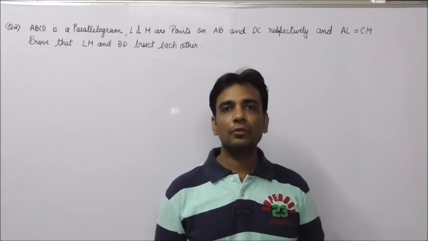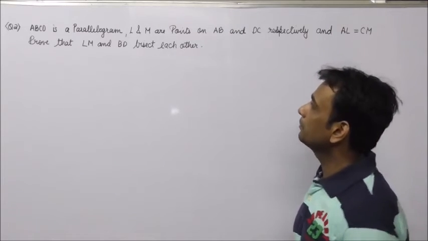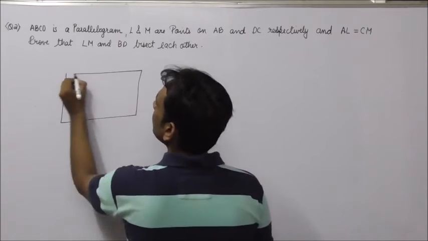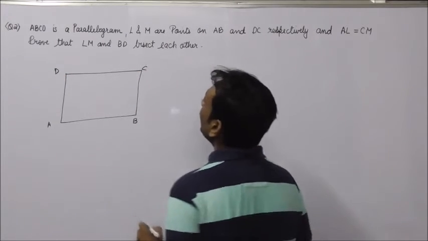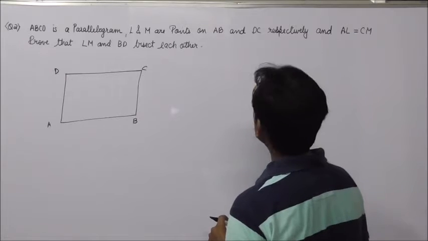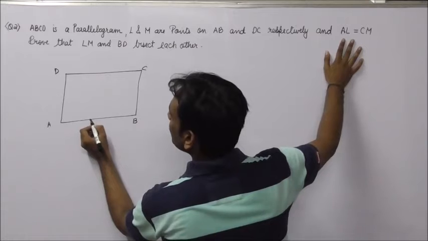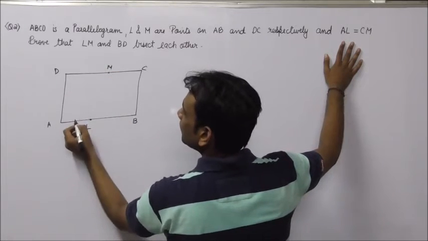Let us take the second question of the video. It is given that ABCD is a parallelogram. So let us first draw the parallelogram. And L and M are points on AB and BC respectively, such that AL is equal to CM. So AL is equal to CM.